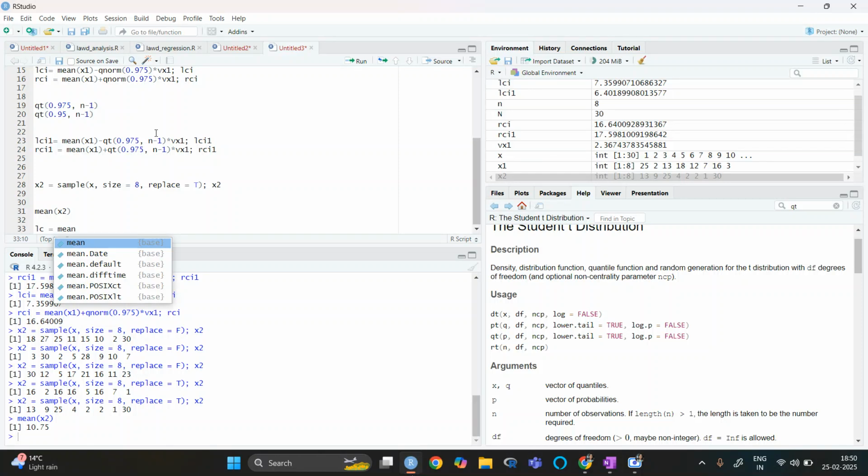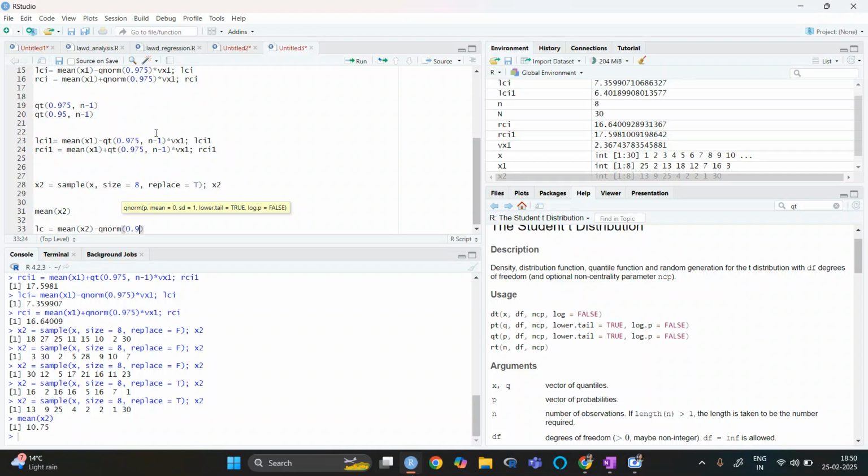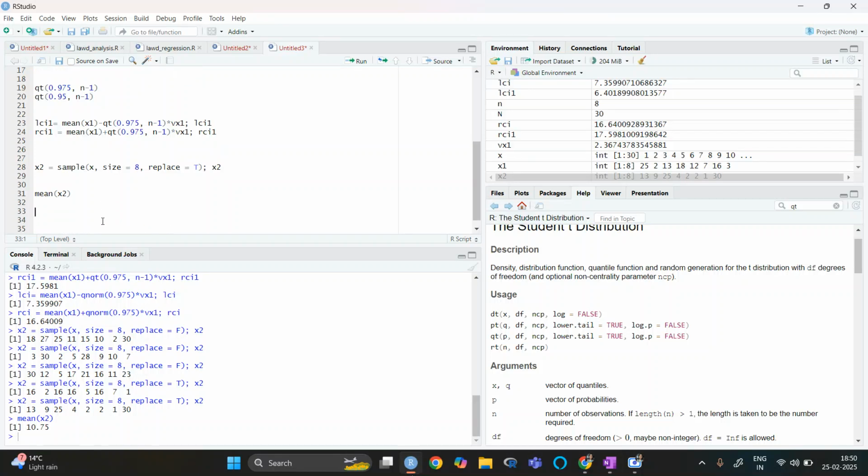So it is mean of x2 minus qnorm of 0.975 multiplied by Vx2. We have not found Vx2 yet.